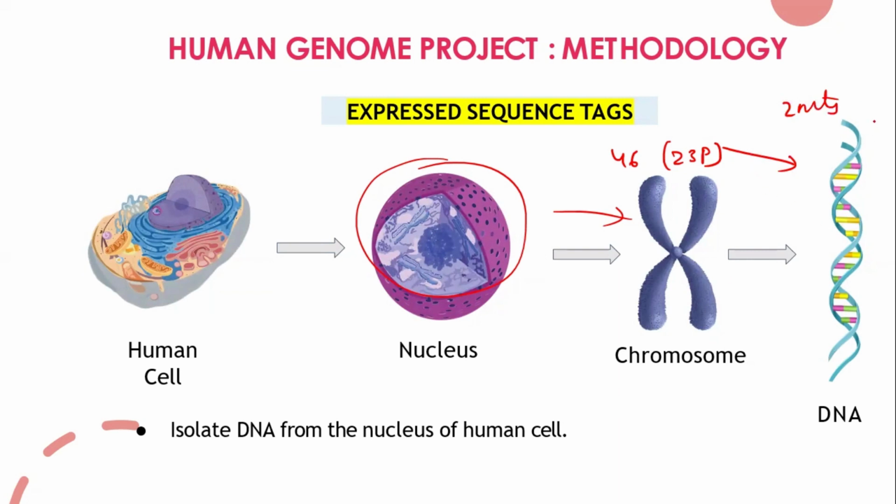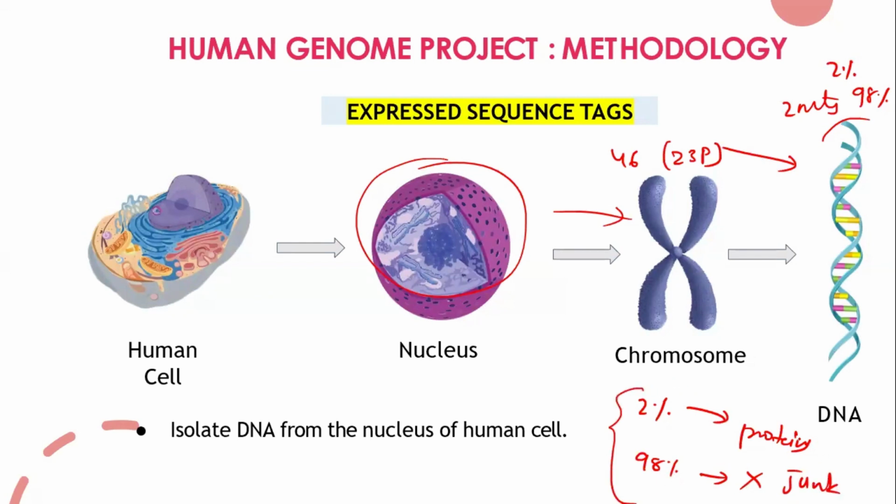It has almost 2% genetic information and 98% non-genetic information. That means only 2% of DNA will make the proteins. The entire 98% of the DNA is not making any genes or proteins. You can say it's junk DNA. So we need to find out all this.